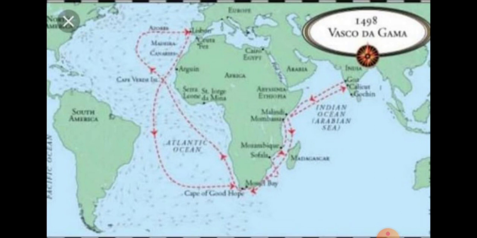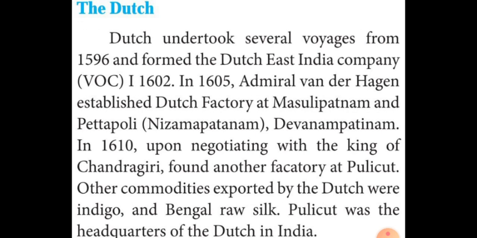Then the third one is the Dutch. The Dutch formed the East India Company in the year 1602. In the previous class, we learned that the East India Company was founded in the year 1600, is it? Then when the Dutch came to South India for trade, at that time they formed the East India Company in the year 1602.